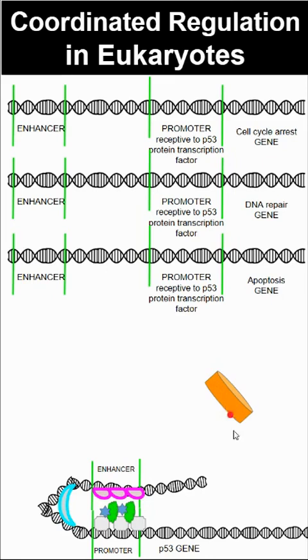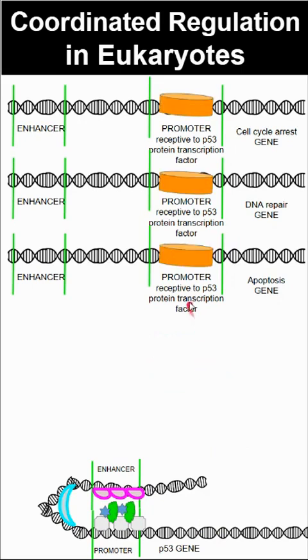So this from the p53 gene is making the p53 protein, which happens to be a transcription factor. That's going to hook onto multiple promoters. So not only by turning on one gene, we ultimately coordinate regulation and turn on multiple genes.